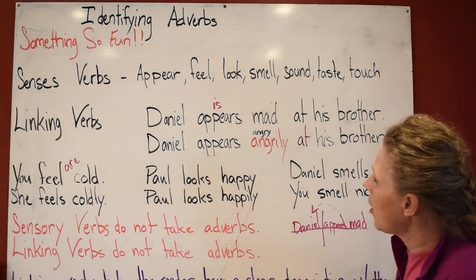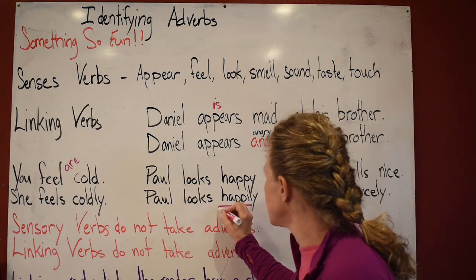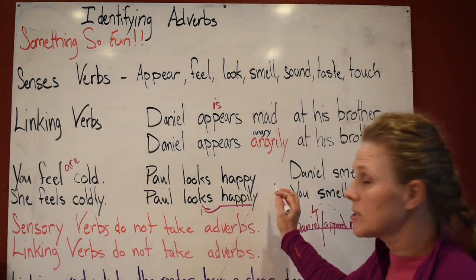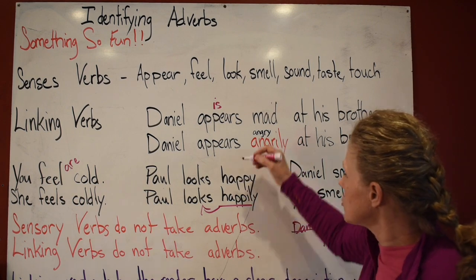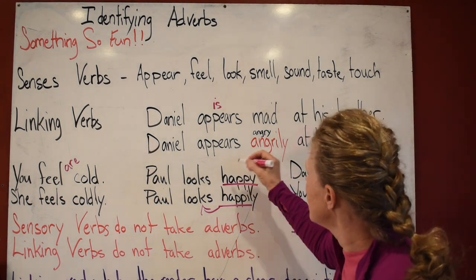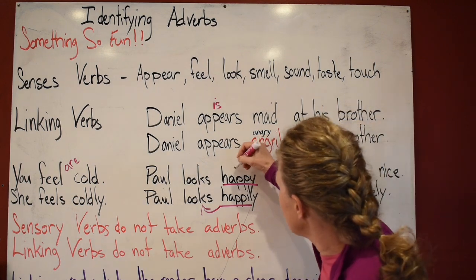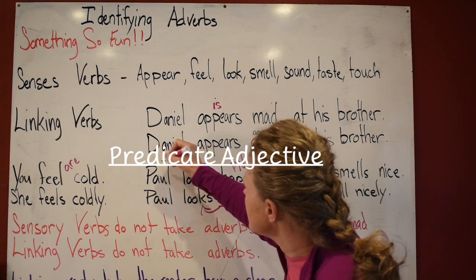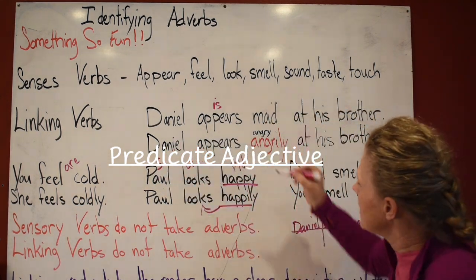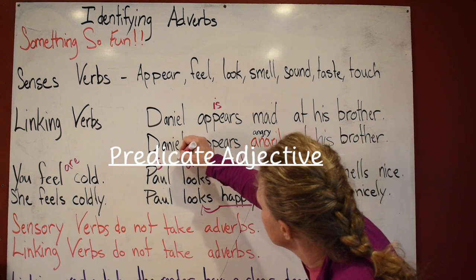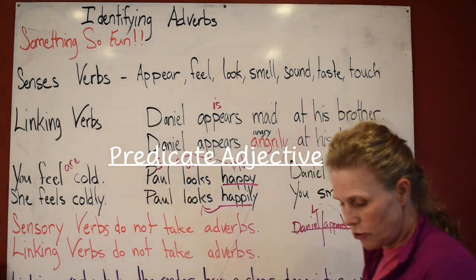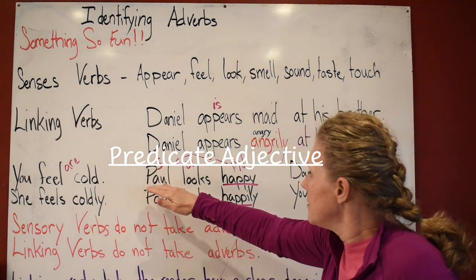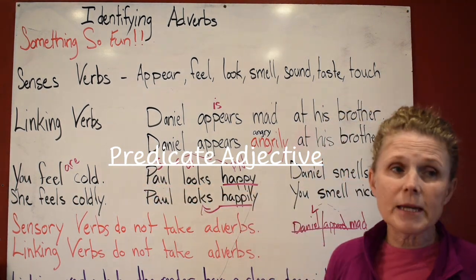So you cannot use happily to describe looks. It does not work. So you need to make sure you use happy, and this is sitting in the predicate position. This is your linking verb, and this is your subject. See how this right here is describing your subject. Paul is happy, completely makes sense.